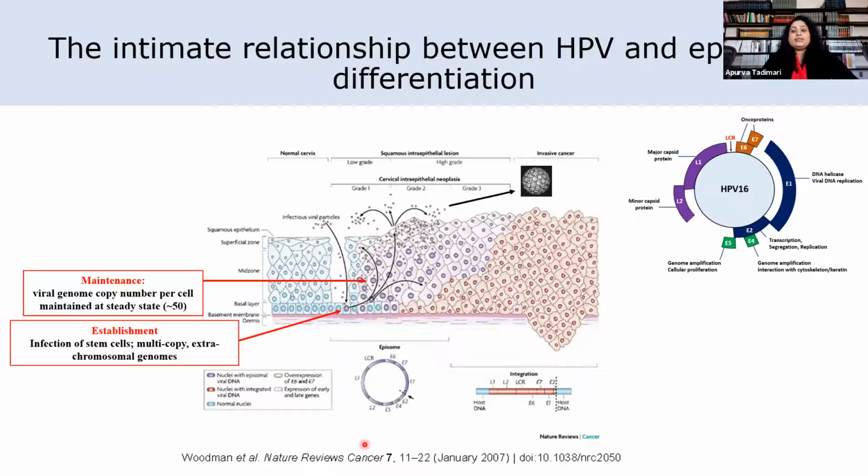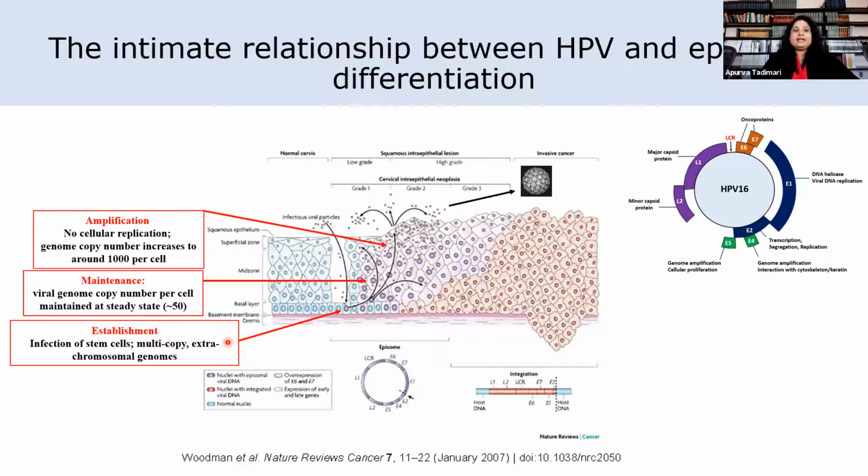Following this, during the maintenance phase of the viral life cycle, HPV-infected basal cells undergo differentiation. The HPV genomes, as I mentioned, are small. They do not encode polymerases or other enzymes which are necessary for viral replication. Thus, HPV relies on the host cell replication proteins to facilitate its own viral DNA synthesis. As the infected host cells migrate towards the upper layers, different viral proteins are expressed at higher levels and viral DNA is amplified. This is the amplification stage of the viral life cycle.